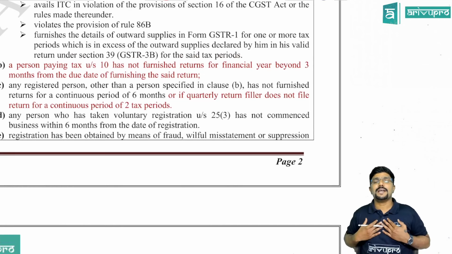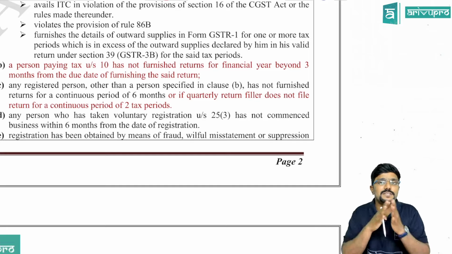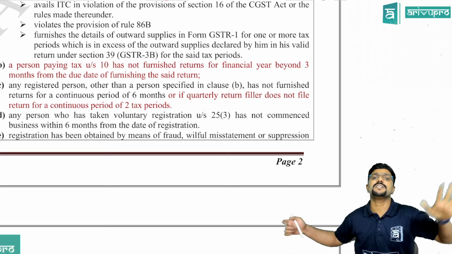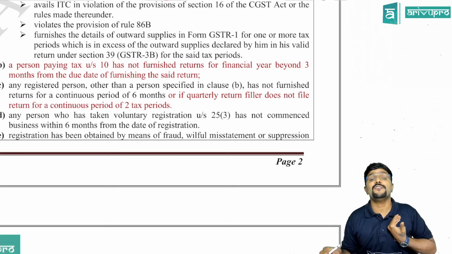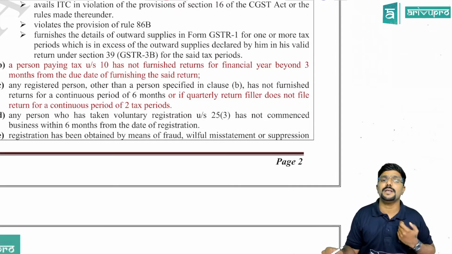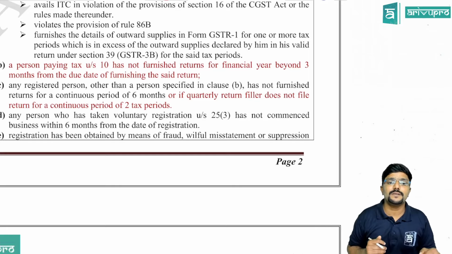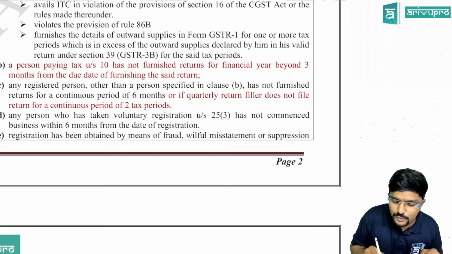If I am a normal taxpayer who is filing GSTR 1 and 3B every month, but I have not filed it for 6 continuous months, then my registration can be cancelled. Sir, what if I am following QRMP? I am filing returns quarterly but paying tax monthly. In that case, if a quarterly return filer does not file the return for a continuous period of 2 tax periods, means 2 quarters.